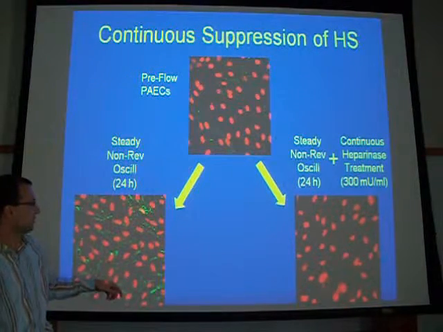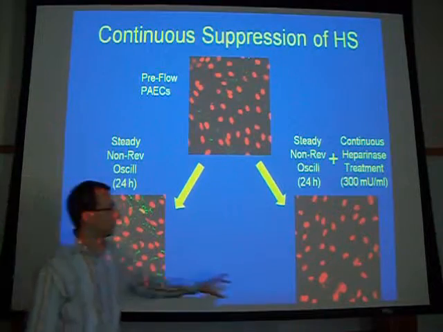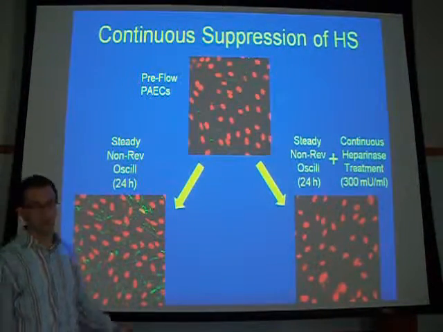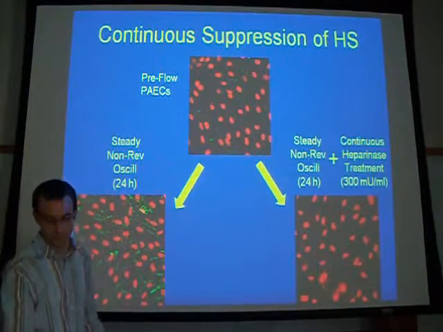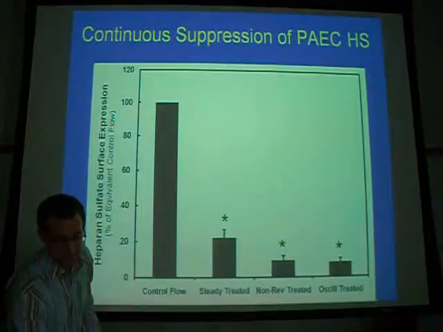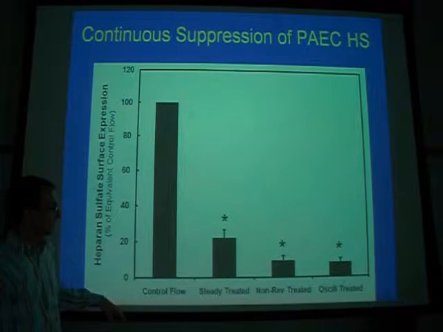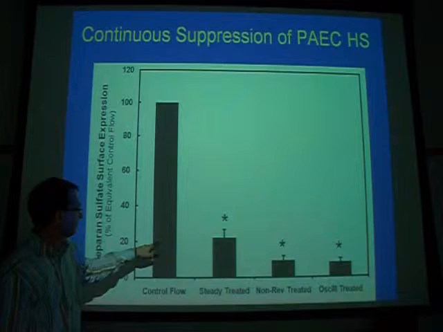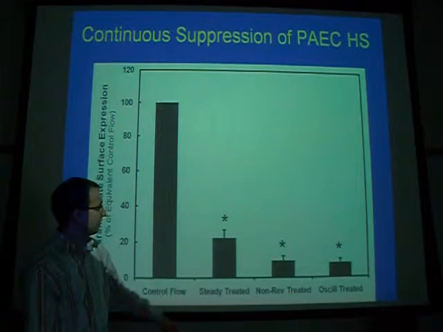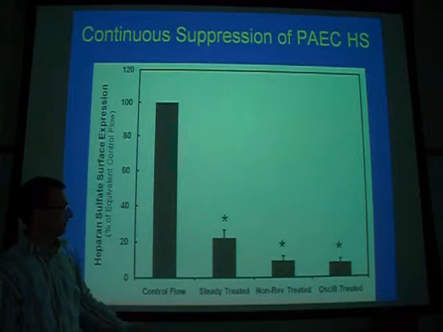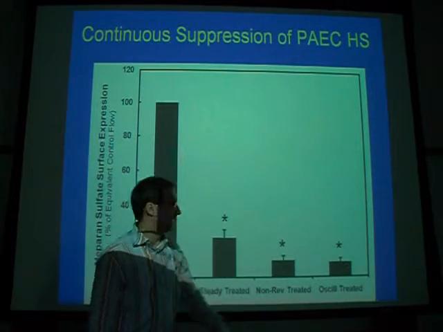So there's a continuous suppression throughout the 24 hours when we add the heparinase, which reaches our goal of suppressing the heparan sulfate. Here's the data that backs up what I was just explaining, showing that we suppress it to about 25% of what it would be in the control flow, and even less for the non-reversing and the oscillatory.